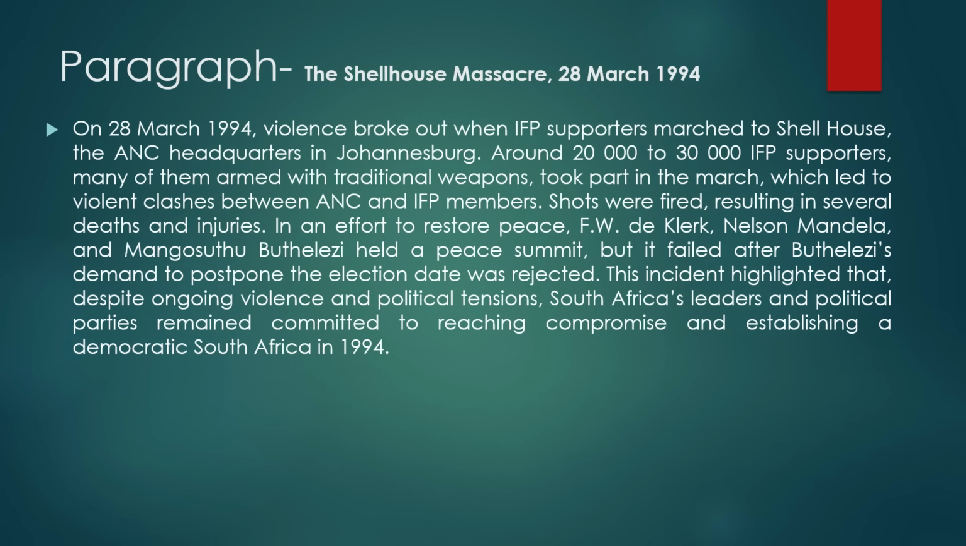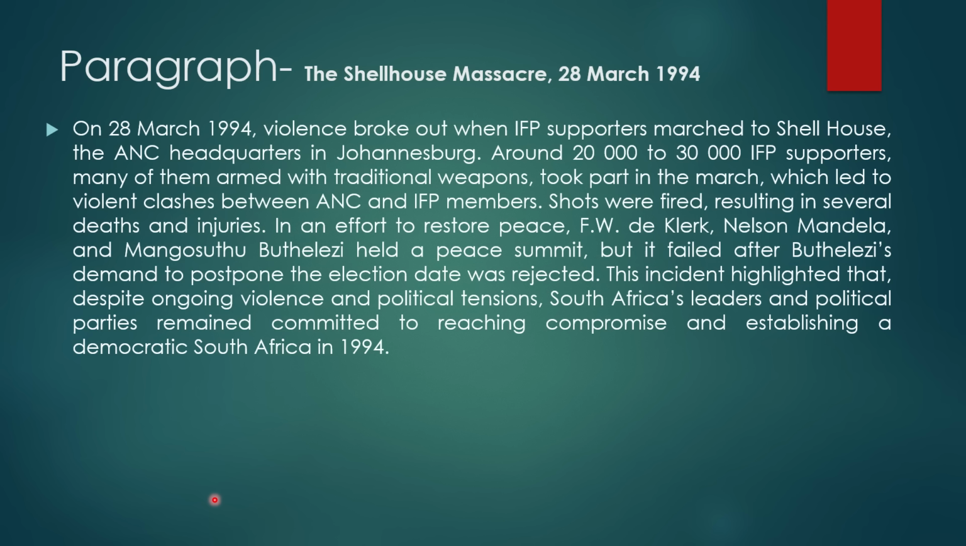Moving on to our next paragraph, the Shell House massacre, which is also another example of ongoing violence that was there during these negotiations that did not stop both parties from reaching a compromise or reaching an agreement and bringing about democracy.